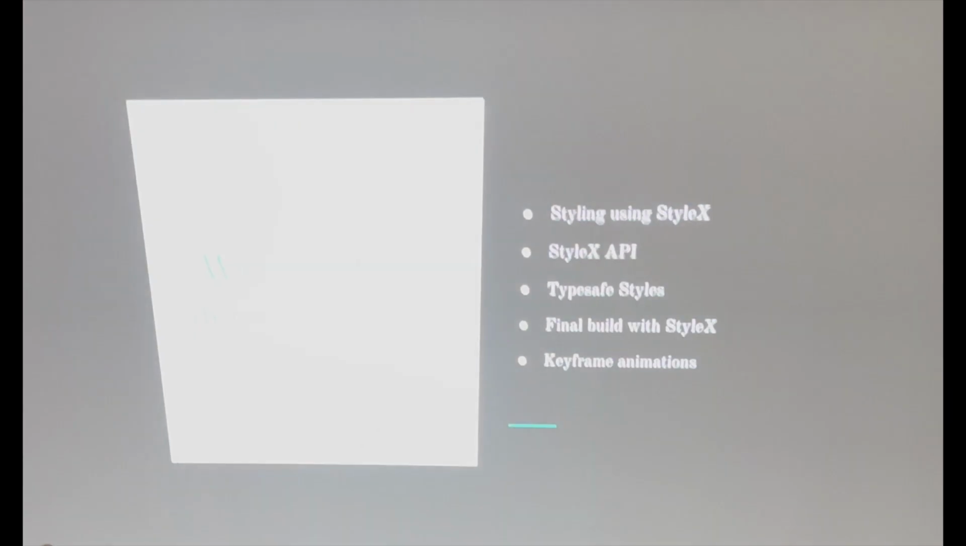ठीक है. I'll show some demo on this. What I won't show in the demo is how to integrate StyleX. बहुत चिंदी है. मैंने copy paste किया था. So you can see on their website, it is very easy to integrate it. So I won't focus on the integration.